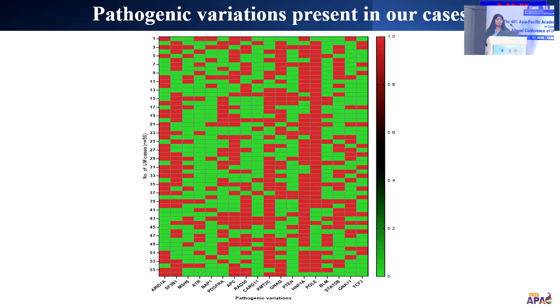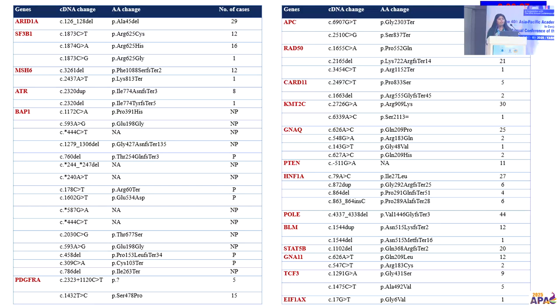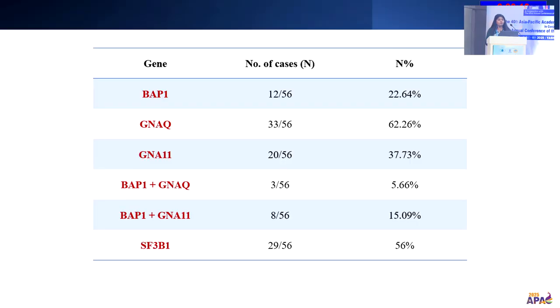These are the heat maps of these mutations, in which we found RAD50, KMT2C, GNAQ, and HNF1A mutations. These mutations are found in a number of patients, of which the most important one is BAP1, which we found in 13 cases. SF3B1 we found in 29 cases, and KMT2C we found in 31 cases out of 56 cases. If we go with BAP1 and GNAQ, we found BAP1 in 12 cases, which is 22.64%. GNA11 was found in 37. When we compare the BAP1 mutation and GNAQ, we found it in 5% of the cases, and GNA11 with BAP1 we found in 15% of the cases.